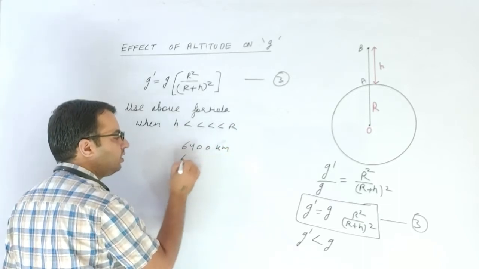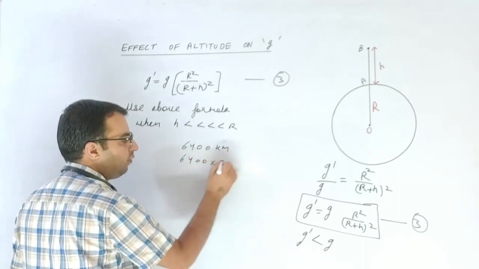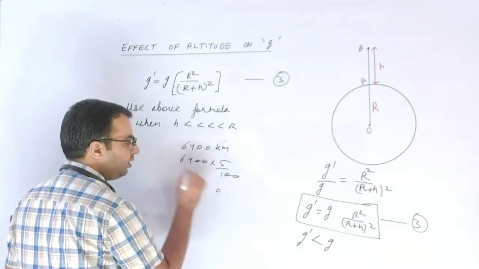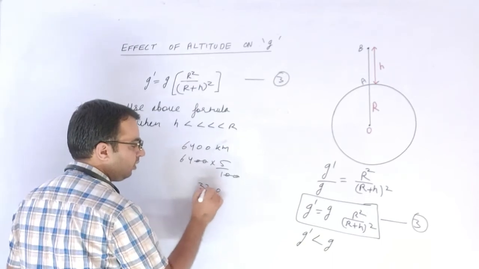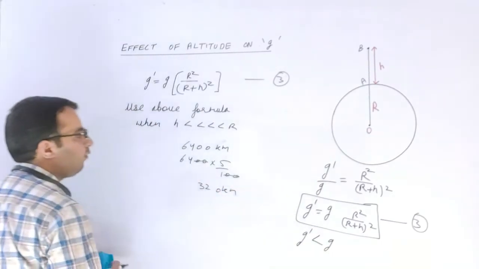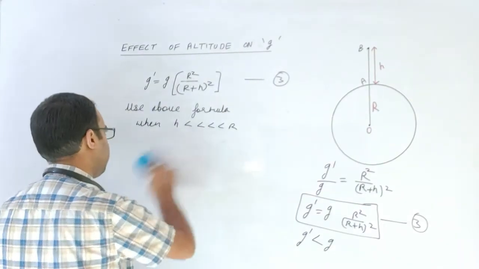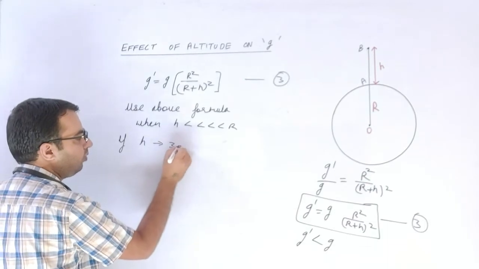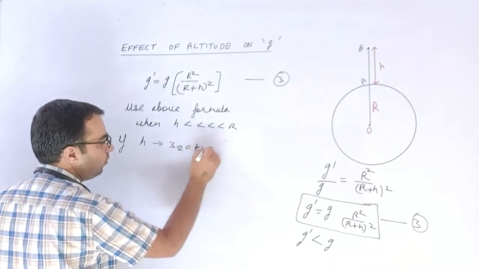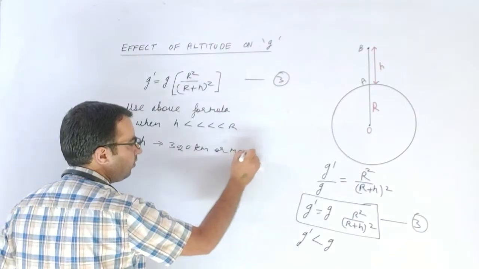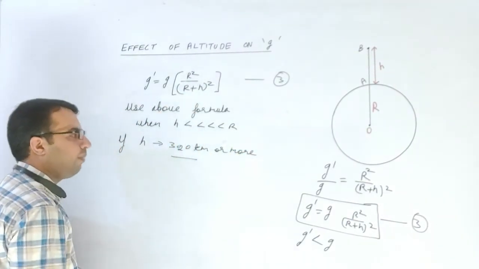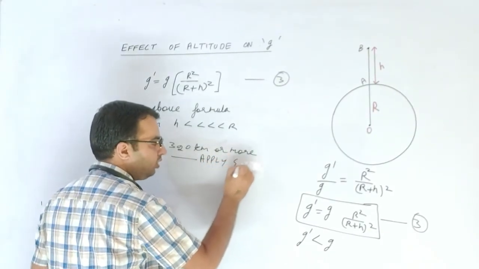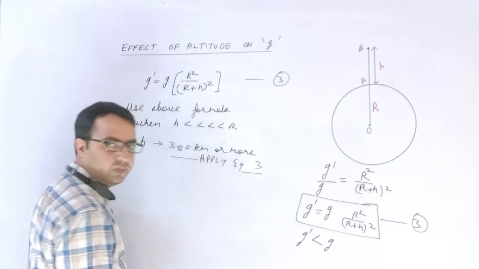So what will be its 5%? 6400 into 5 divided by 100. 20 cancel out. 5 4s are 20 and 5 6s are 30, 2 carry on, so 320 kilometer. So if the height is 320 kilometer or more, if h is 320 kilometer or more, then we have to apply the formula specified in equation 3, right?